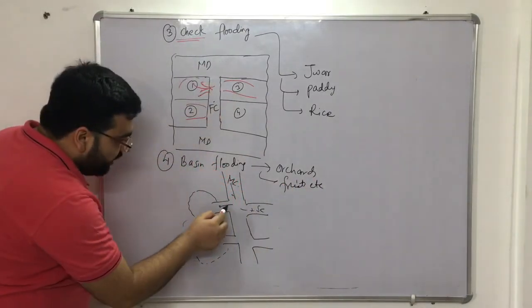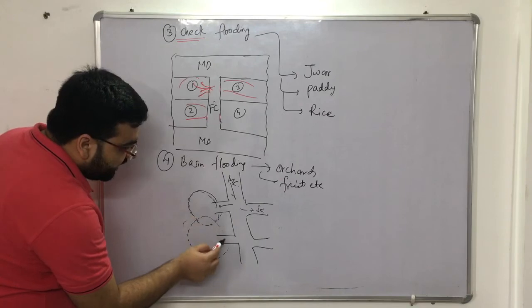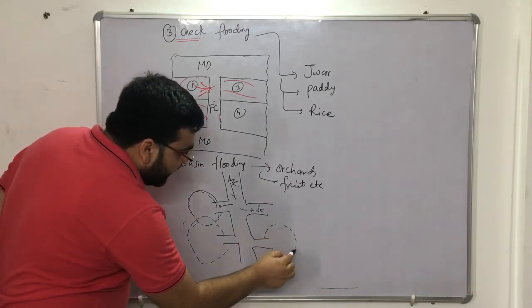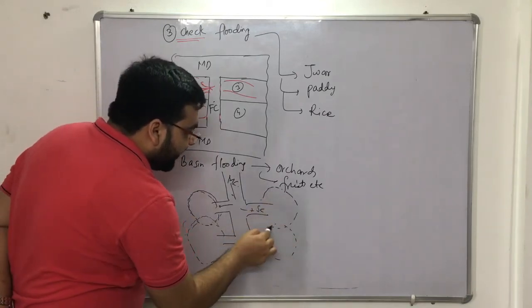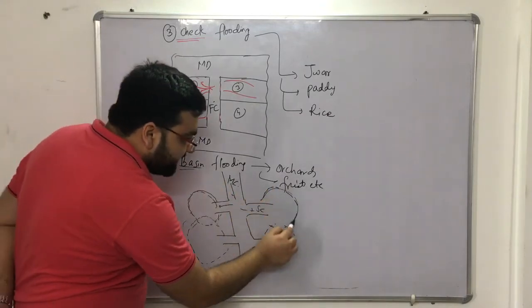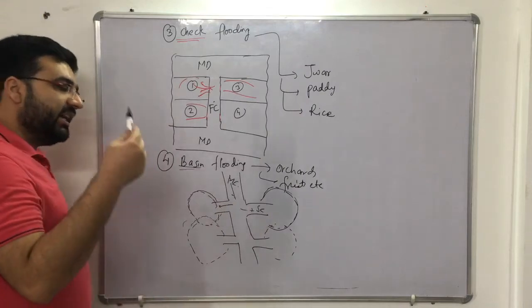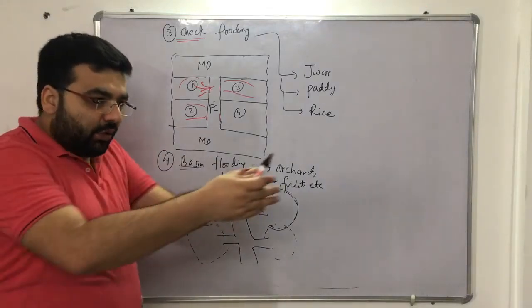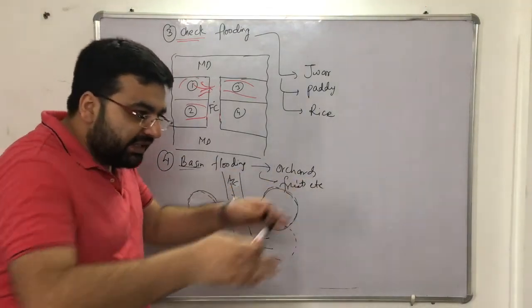Right, so water will be coming, and it will be irrigating that area, and that area, and that area, right? So this type of flooding is known as the basin flooding. The shape of this basin can be rectangular, it can be circular, whatever you want, depending on what type of bunds or levees you have provided.